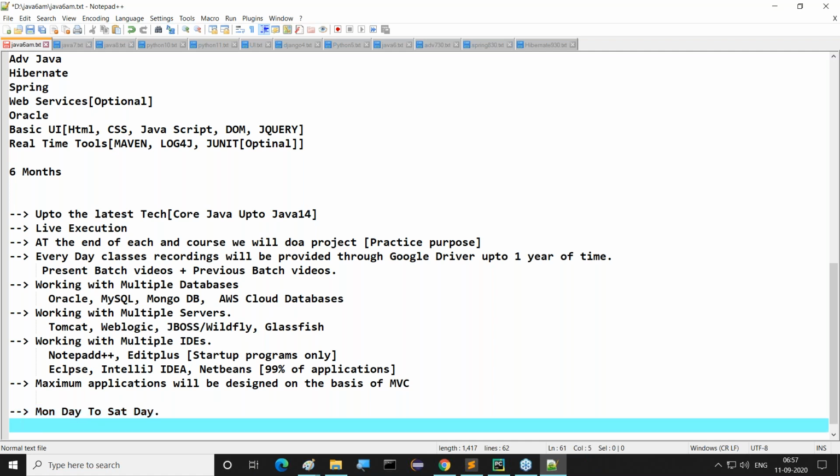But listen carefully. If we are not on the right track, that means a bit of delay is going on, then we will conduct classes on Sunday also, but not immediately. Maybe possibilities are available. We are able to provide this.